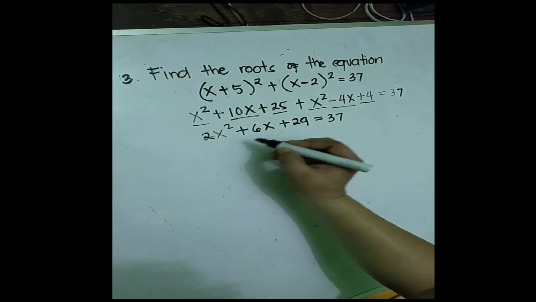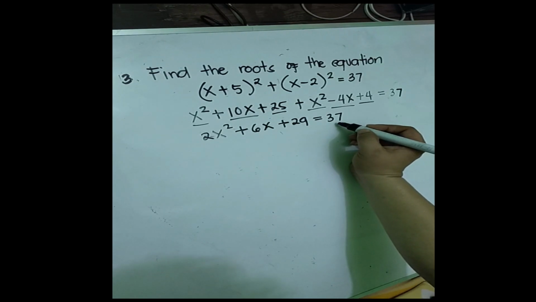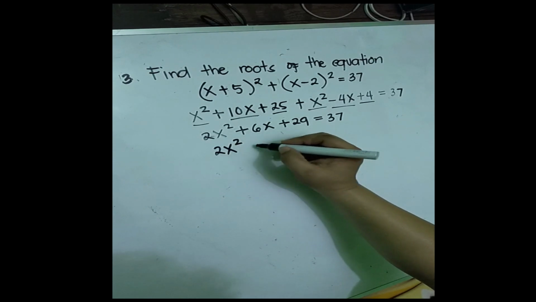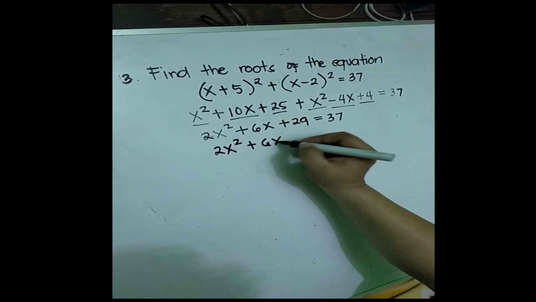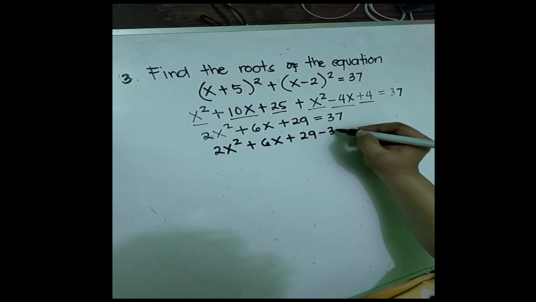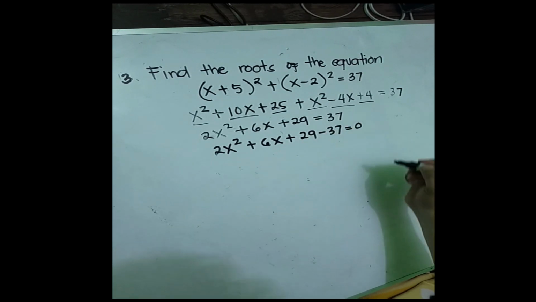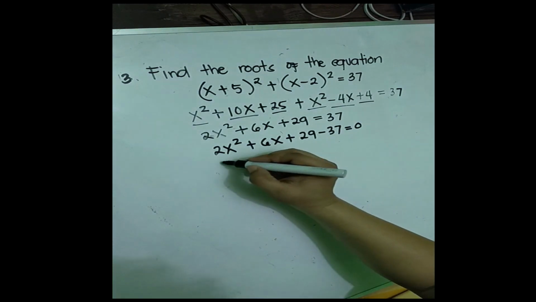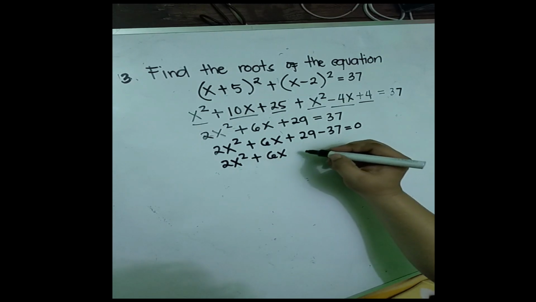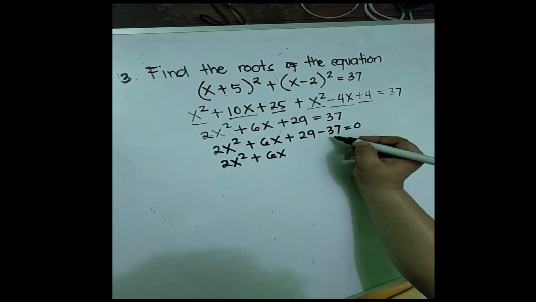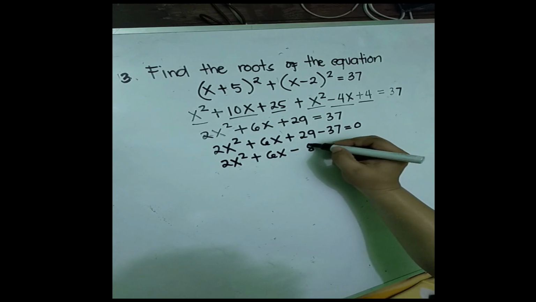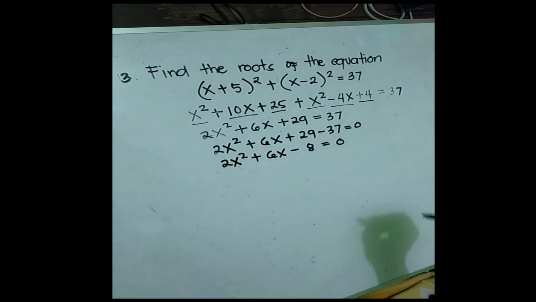Next, we are going to transpose this to the left side of the equation. So we have 2x squared plus 6x plus 29 minus 37 is equal to 0. Again, simplify. We have 2x squared plus 6x, 29 minus 37, we have negative 8, is equal to 0.